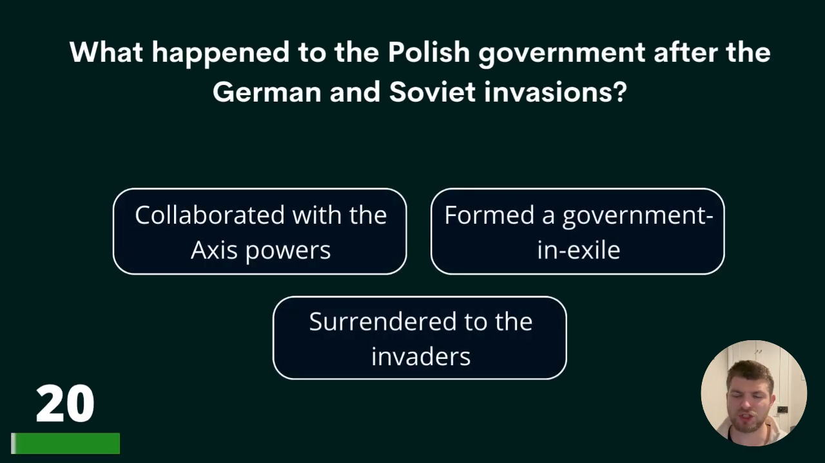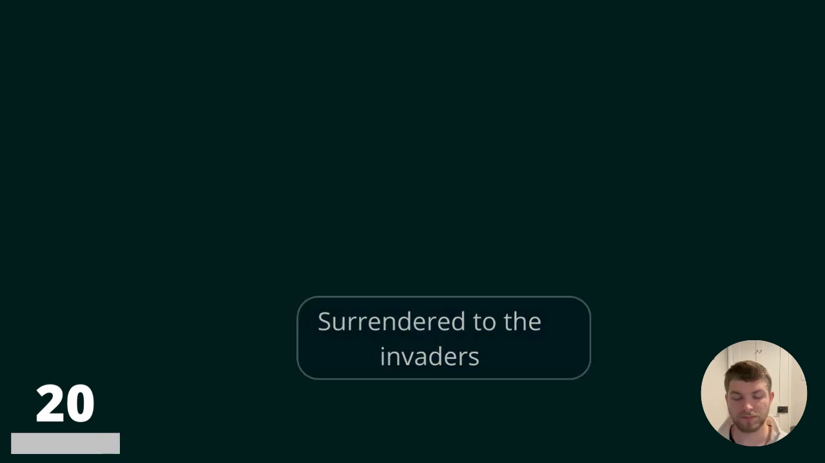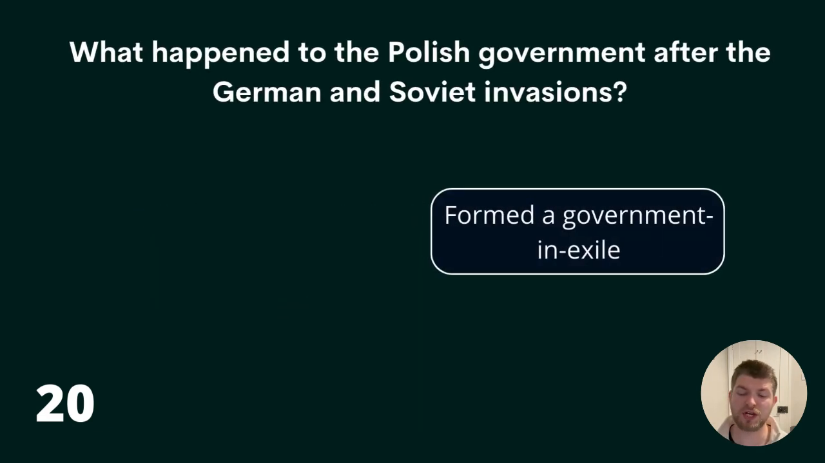What happened to the Polish government after the German and Soviet invasions? Collaborated with the Axis powers, formed a government in exile, or surrendered to the invaders? The answer is formed a government in exile.